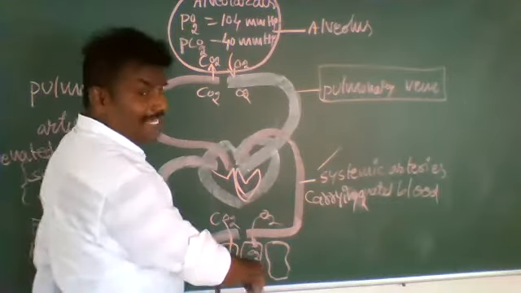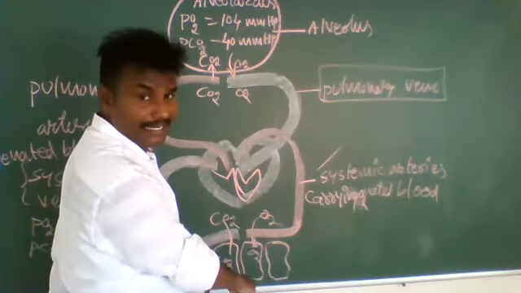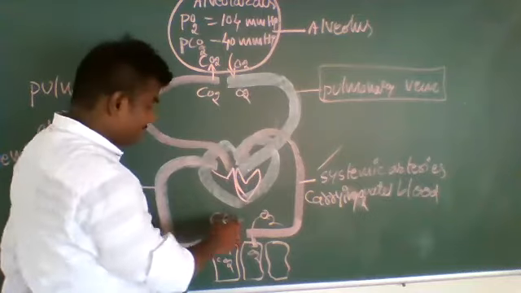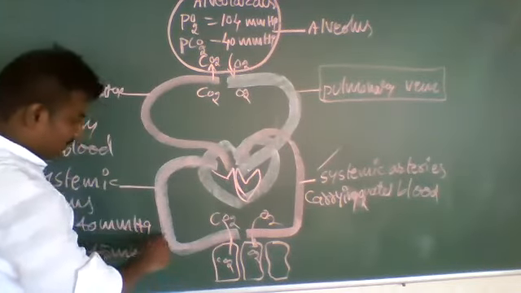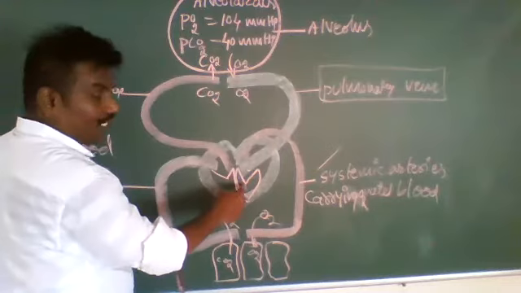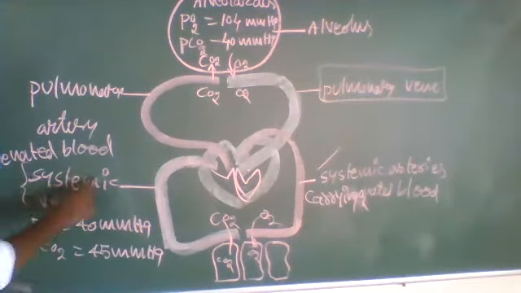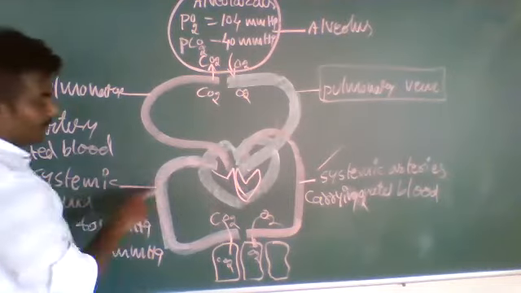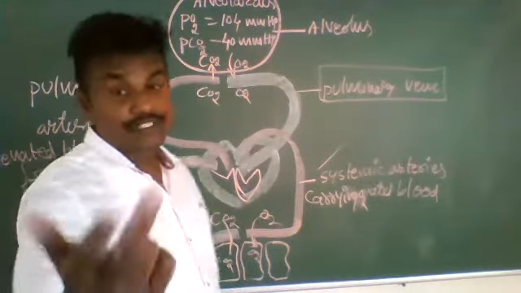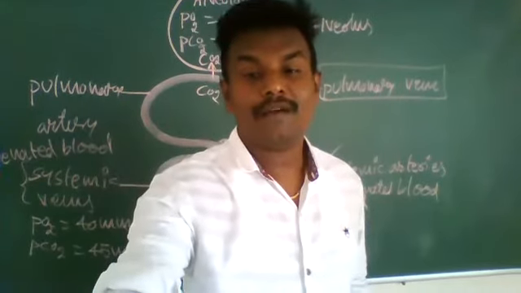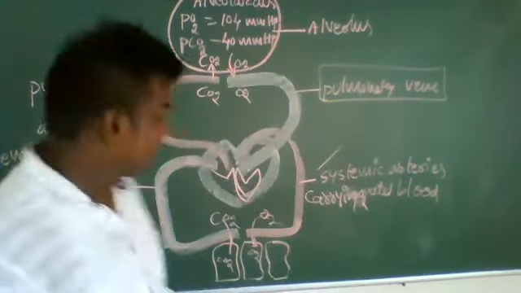The tissues utilize the oxygen and release carbon dioxide, which enters the deoxygenated blood. Deoxygenated blood is carried by systemic veins. You already know very well: inferior vena cava and superior vena cava are called systemic veins.